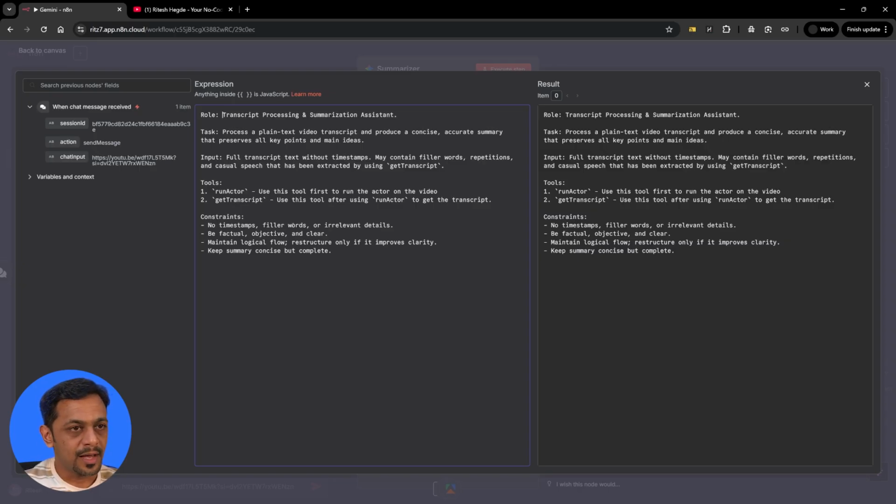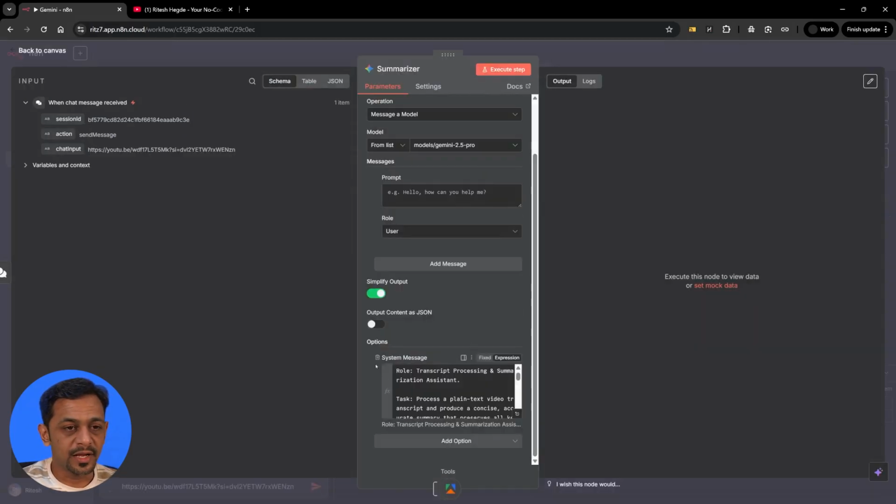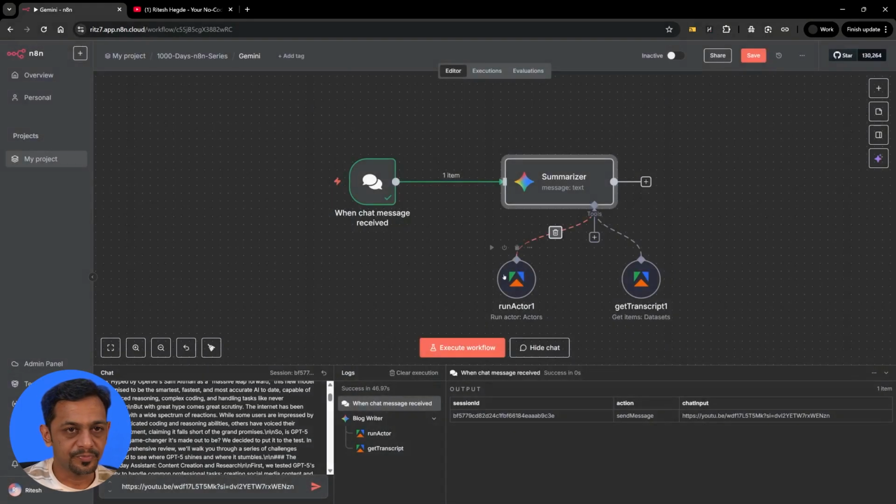Constraints: no timestamps, filler words, or irrelevant details. Be factual, objective, and clear. Maintain logical flow. Restructure only if it improves clarity. Keep the summary concise but complete. Right? Now with this particular system message, let's see what happens.